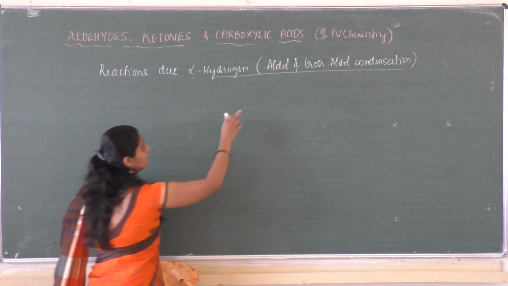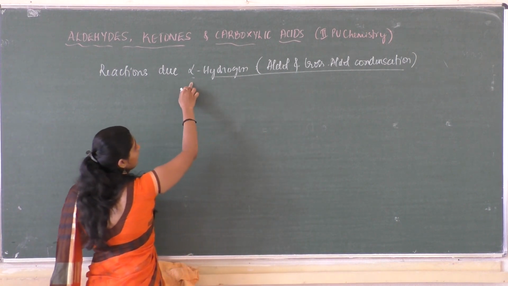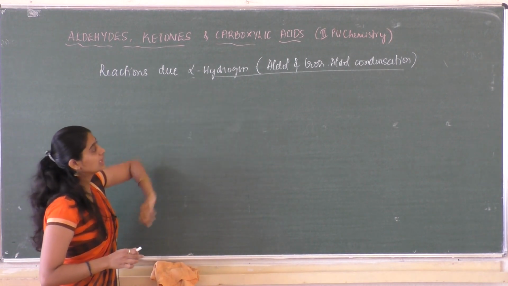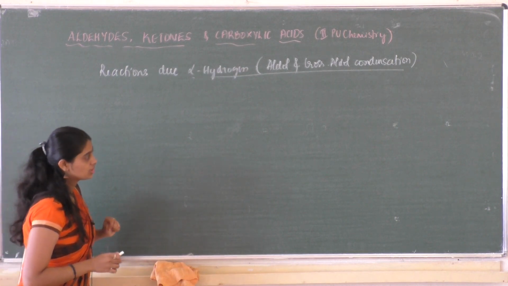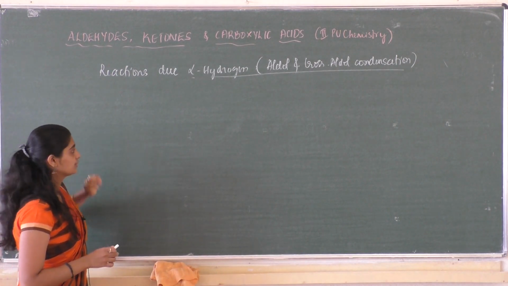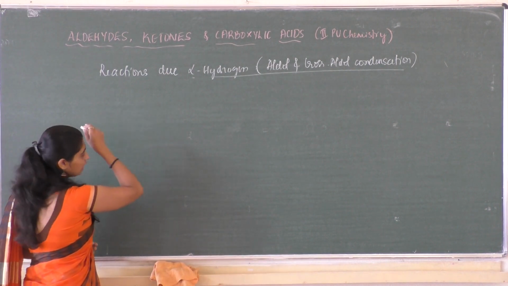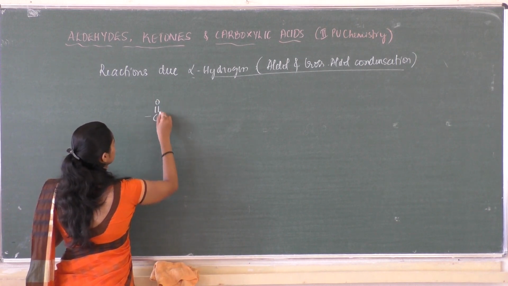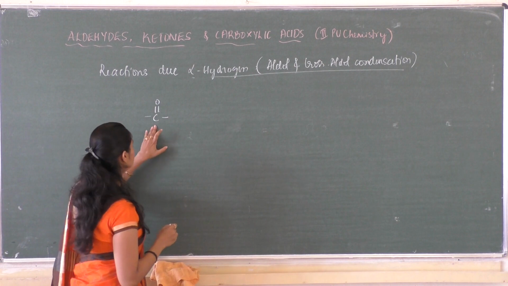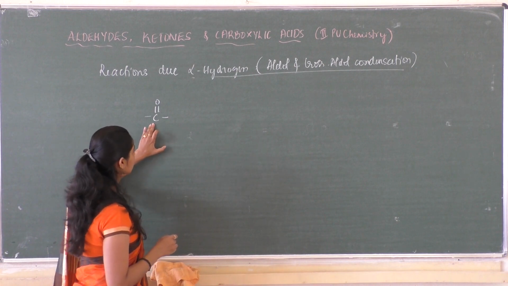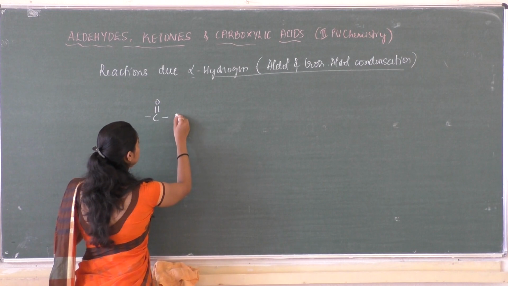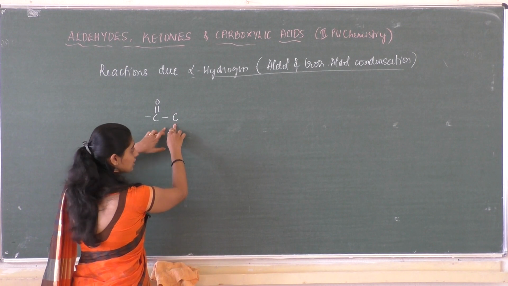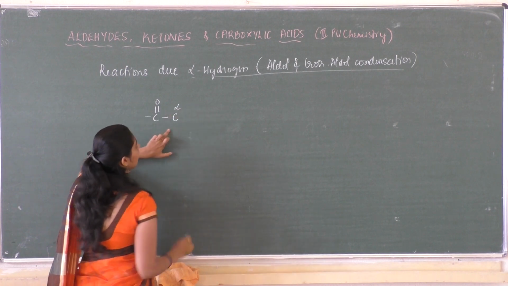So in order to have the aldol condensation, you need to have alpha hydrogen atom. Only in the presence of alpha hydrogen atom can we have aldol and cross aldol condensation in aldehydes and ketones. So this is the common functional group, carbonyl group, and the carbon attached to the carbonyl carbon, the next carbon atom, is termed as alpha carbon atom.